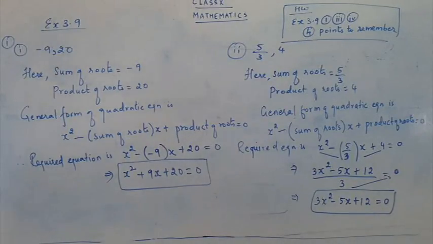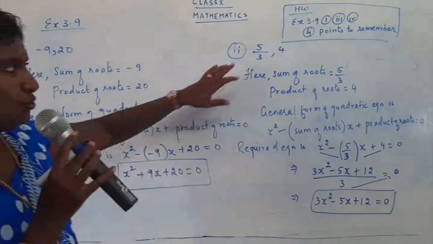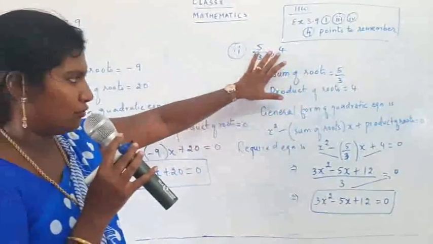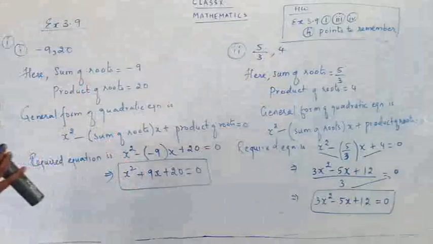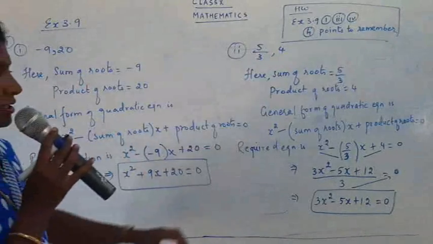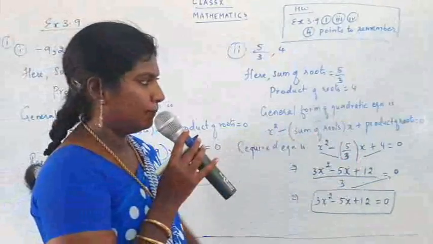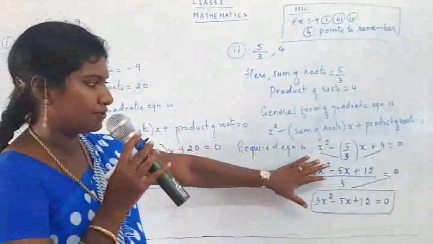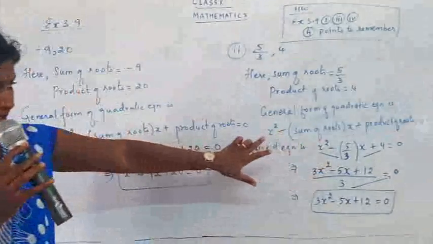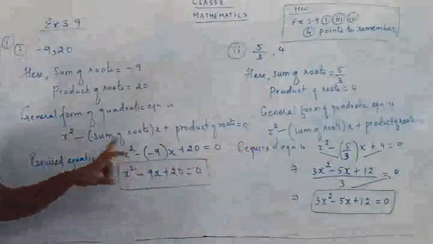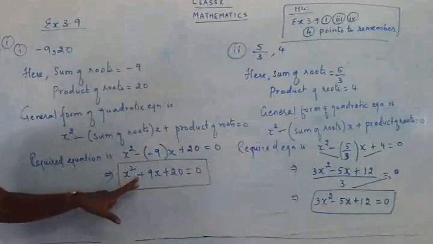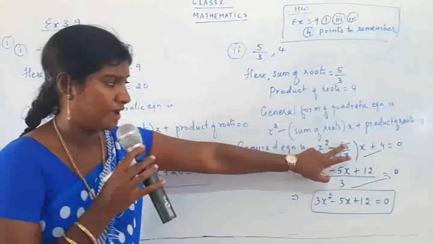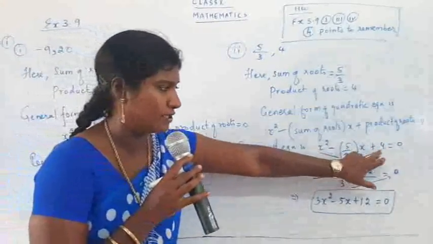3x square minus 5x plus 12 is equal to 0. Clear, children? I will just explain the sum once again. Two things were given to you. The sum was given as 5 by 3. The product of roots was given as 4. So what is the general form of a quadratic equation? X square minus sum of roots the whole x plus product of roots is equal to 0. So what is the required equation? I am just substituting the values, okay. So x square minus, the main sign is minus. In the previous case we had one more minus, so minus turned to be positive, yeah. But here we don't have two negatives, we only have a positive term. So minus 5 upon 3 the whole x plus 4 is equal to 0.